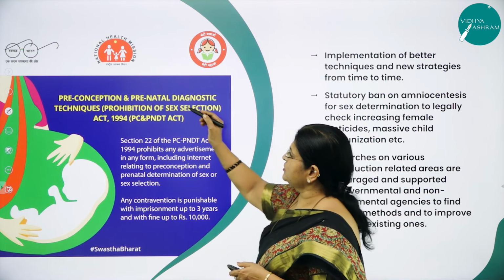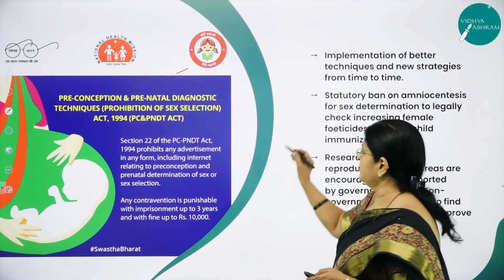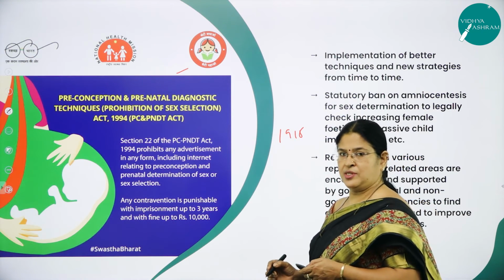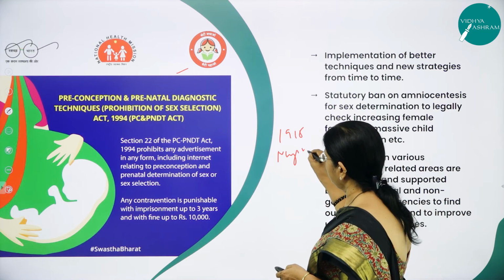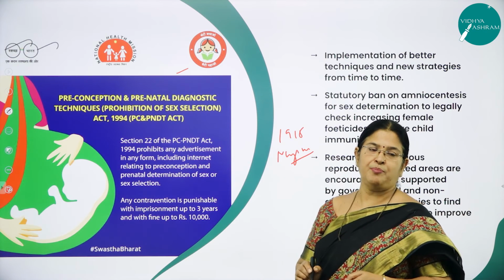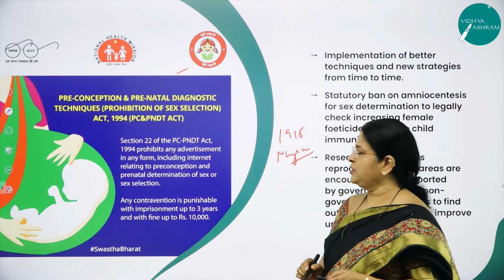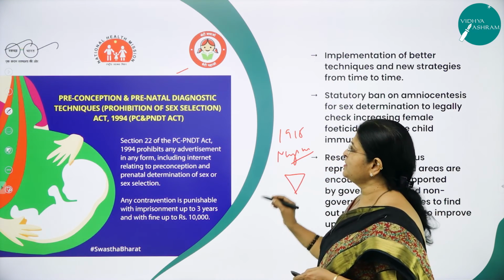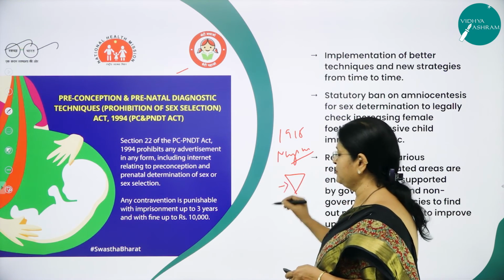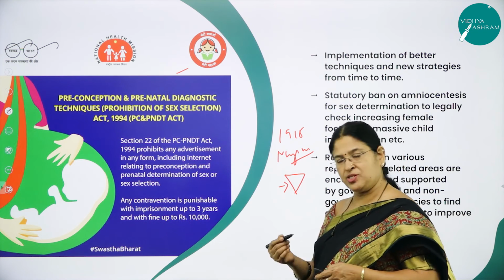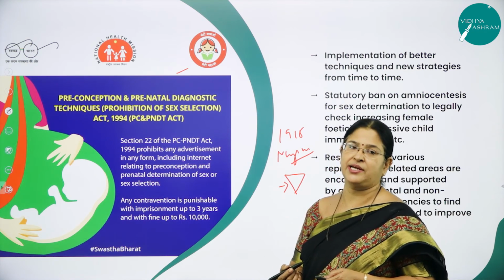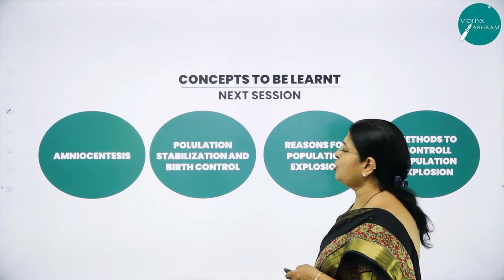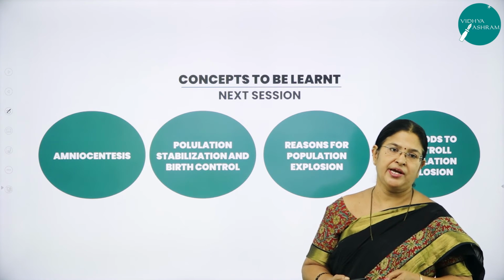Here you can see in this picture, and one more thing, the first effort was made in 1915, and the first family planning unit, as I said, was opened in Mysore, right? And it was the first governmental population stabilization program, right? Which is represented by an inverted triangle. So family planning is always represented by this symbol. And as I said, RCH is one such organization which is taking care of all these improved programs like the family planning program.